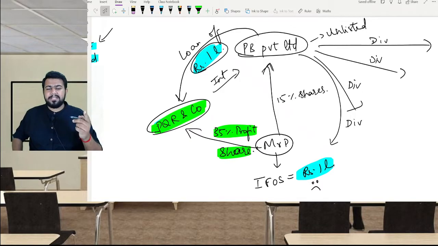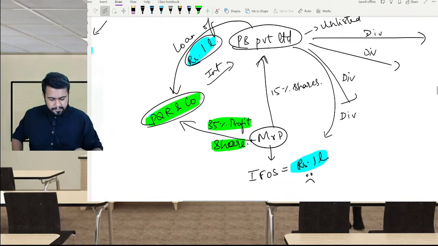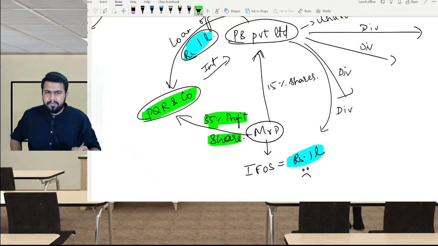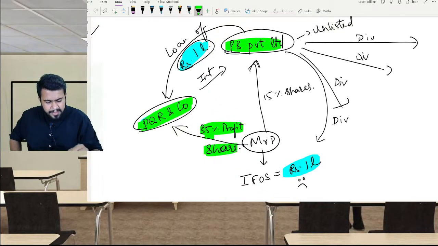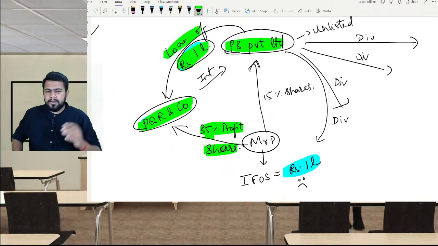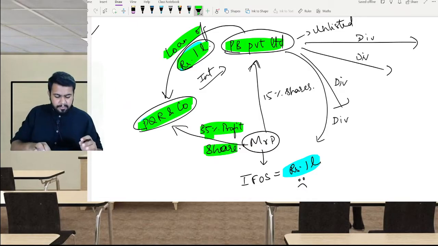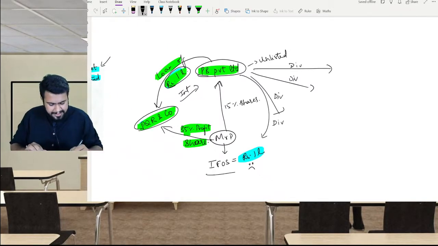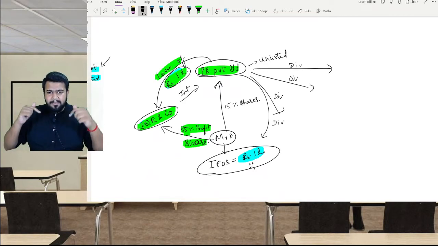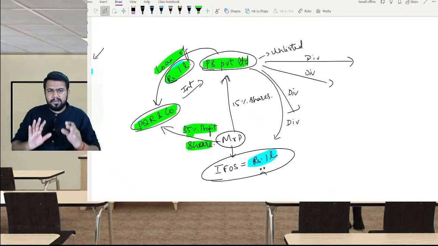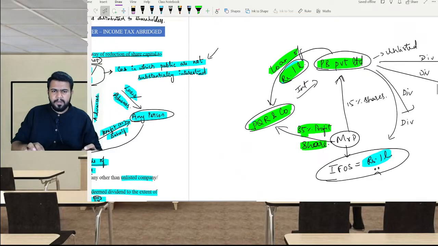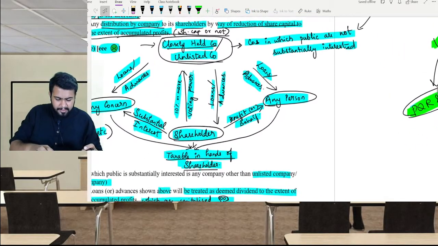What is substantial interest? Substantial interest means 20% or more voting power or 20% or more profit sharing ratio at any time during the previous year. So if I am having 35% profit share, now this PB Private Limited is giving 1 lakh rupees as loan to this partnership firm. They are not giving to me, they are giving to the partnership firm. Still, that 1 lakh rupee will be taxable under income from other sources in my hands. Even though I am not receiving the loans or advance, still I have to pay the income tax on the loans or advance. Clear?